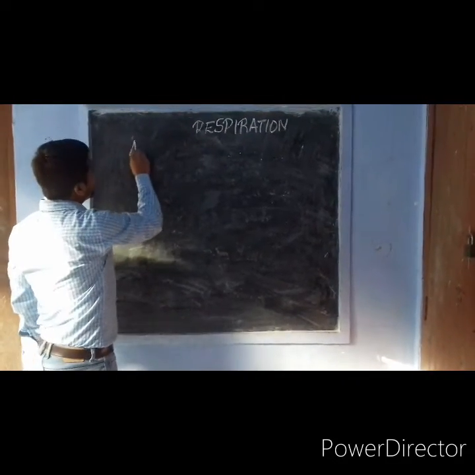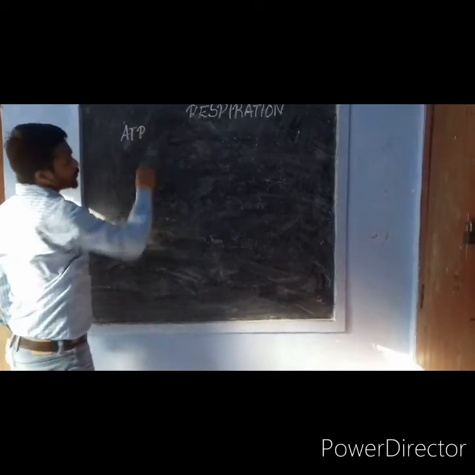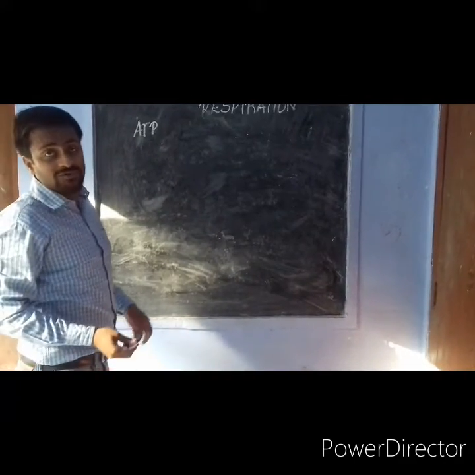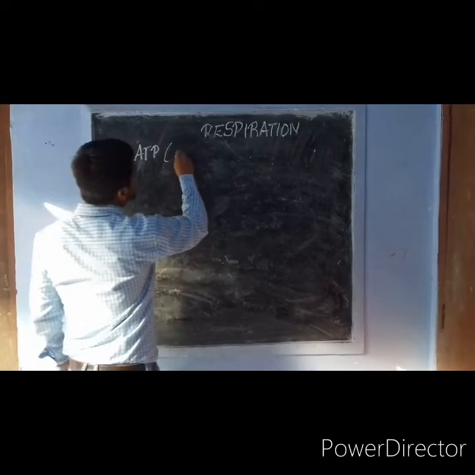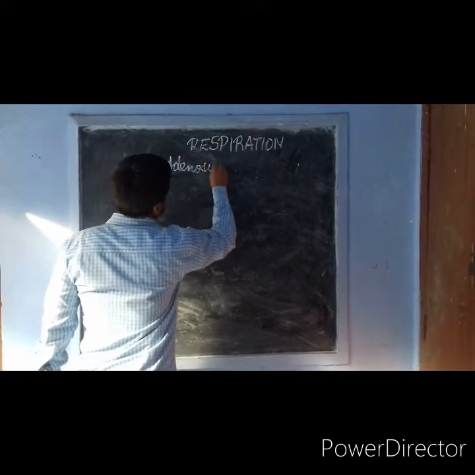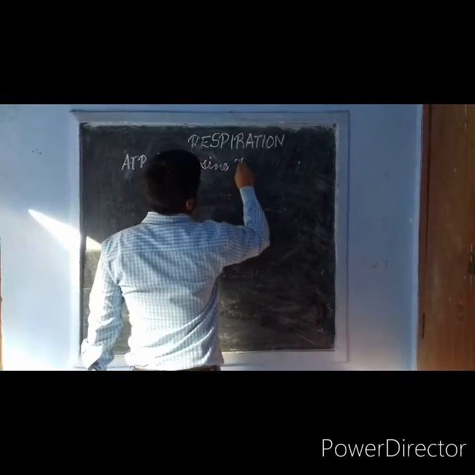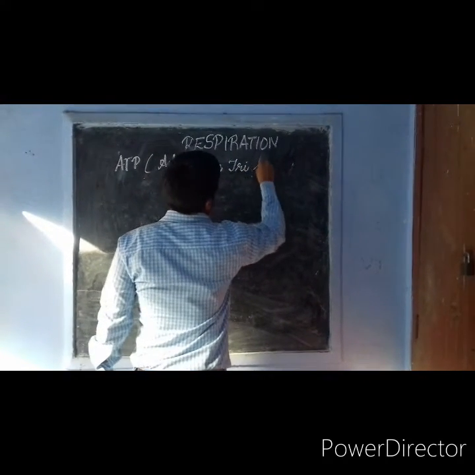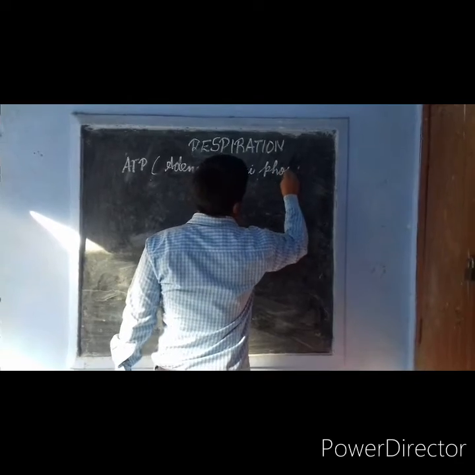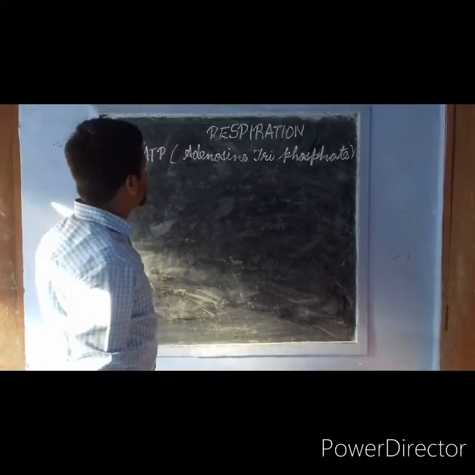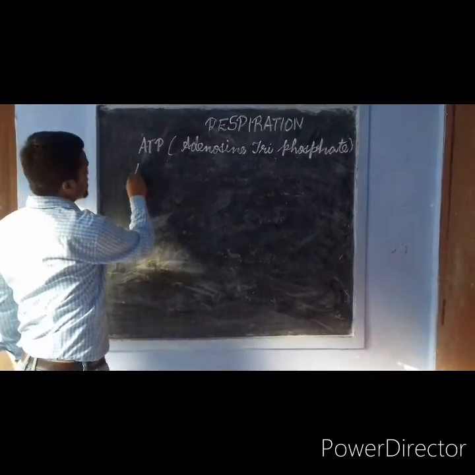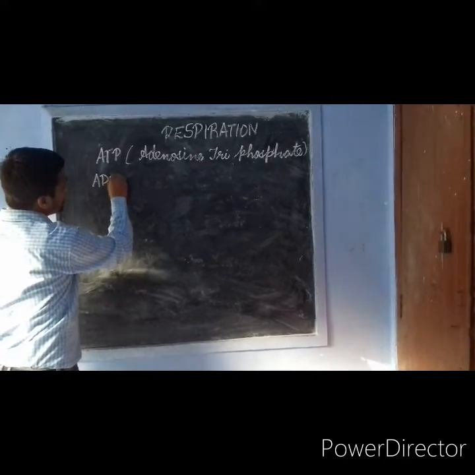Now this energy which is released is stored in the form of ATP in our body. What is ATP? ATP is adenosine triphosphate. There is another compound called ADP.